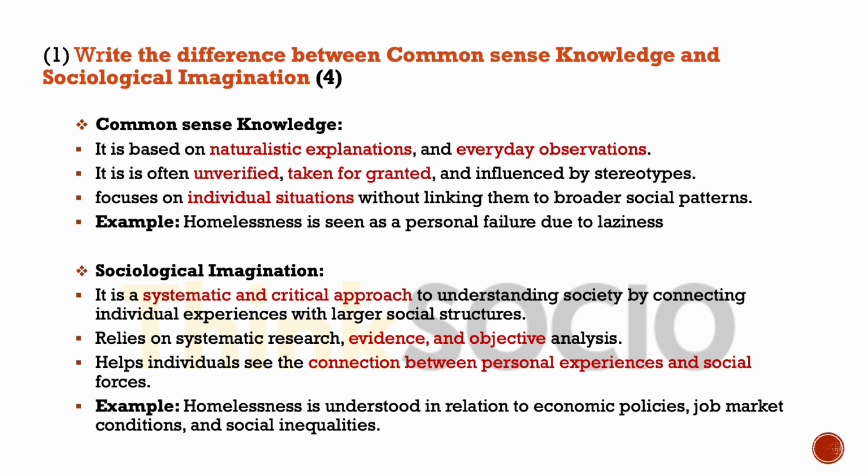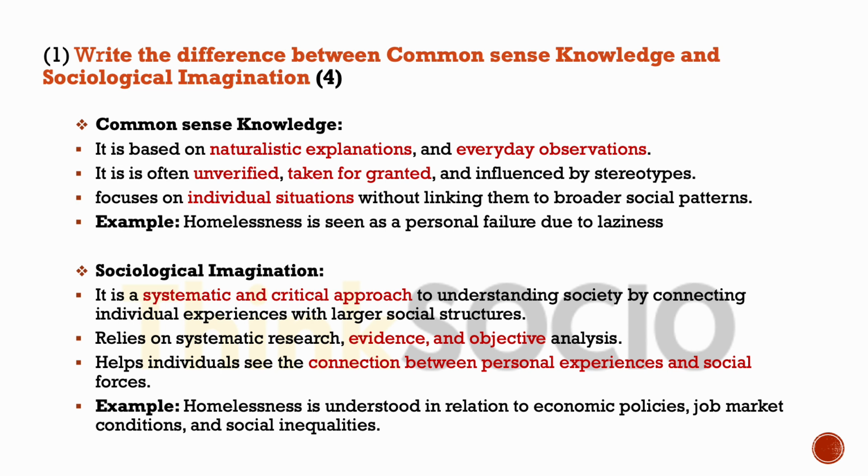points. Common sense knowledge is based on naturalistic explanations and everyday observations. It is unverified, taken for granted, and influenced by stereotypes. It is also focused on individual situations without linking them to broader social patterns. An example of a situation that is understood through common sense knowledge would be homelessness, how it is seen through a commonsensical lens.